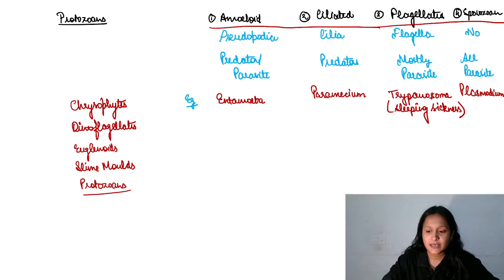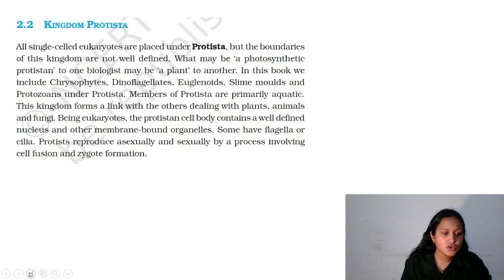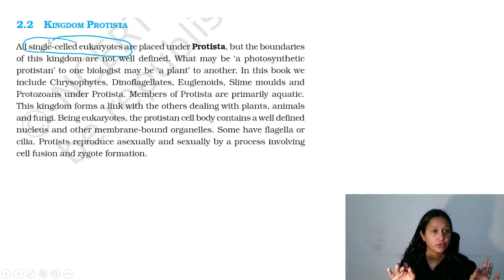Now let's see your NCERT. Let's go through your NCERT. So in this kingdom Protista, single-celled eukaryotic organisms are present. But this kingdom does not have any well-defined boundaries.